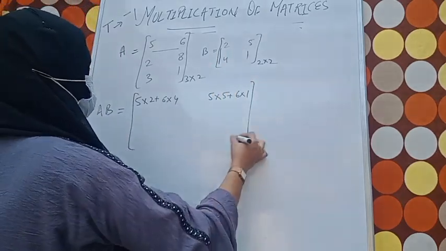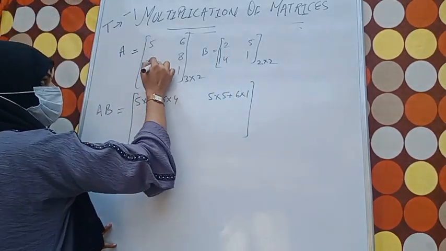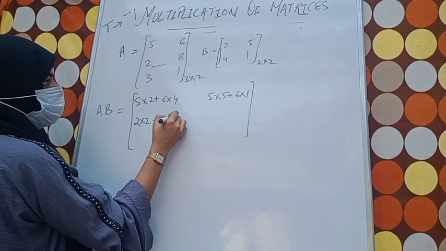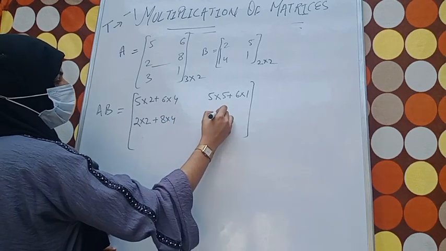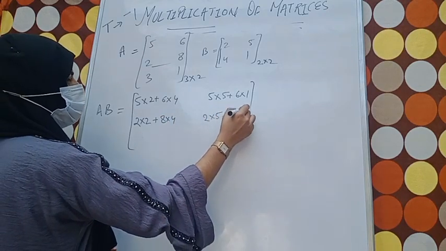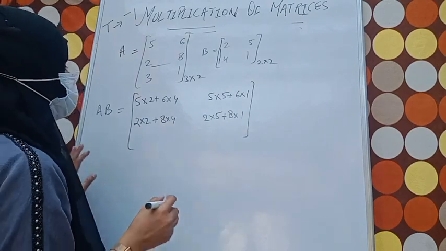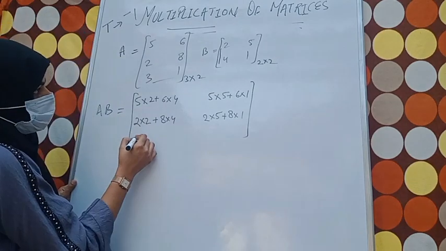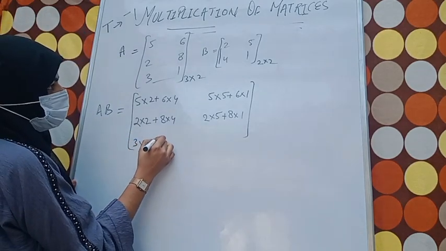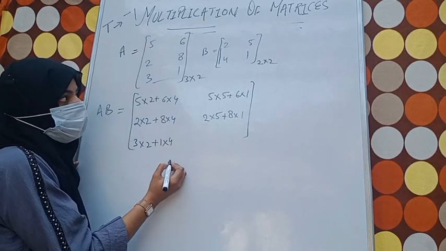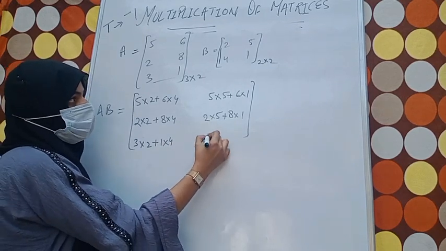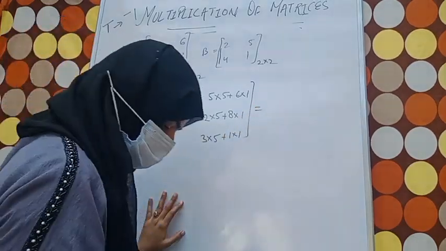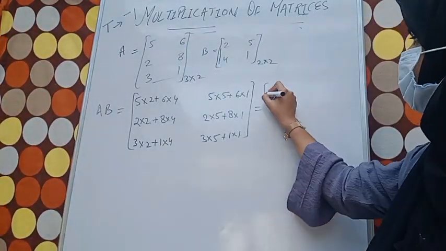Okay. Now the second row. 2 into 2 plus 8 into 4. 2 into 5 plus 8 into 1. Right? Now the third row, we will start with the very first column. 3 into 2 plus 1 into 4. Fine. 3 into 5 plus 1 into 1. So we will be solving it out. Let me come to this side.